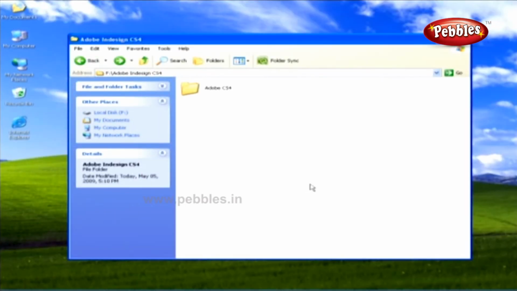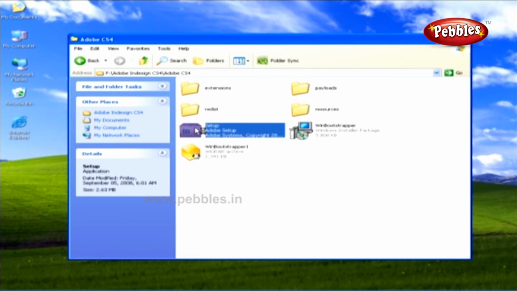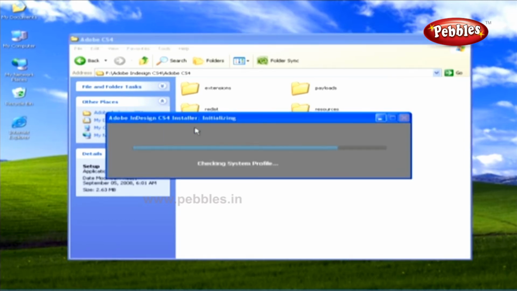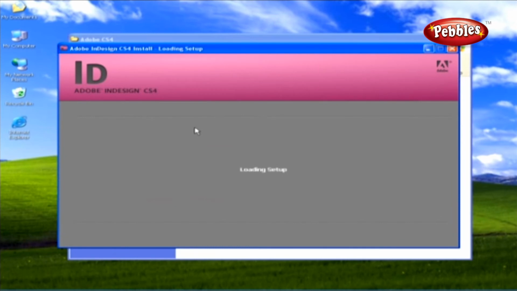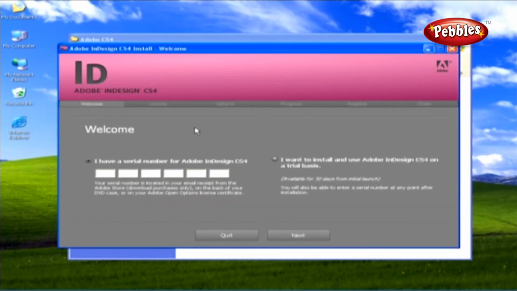In this window, you can see the Adobe CS4 folder. Select the folder and open it by double-clicking it. Once the folder is open, you'll see many files. Here, double-click the setup.exe icon to start the installation process. This opens an Adobe InDesign CS4 installer dialog box, which will help in checking the system profile. Once the process gets completed, a welcome window appears on the screen.